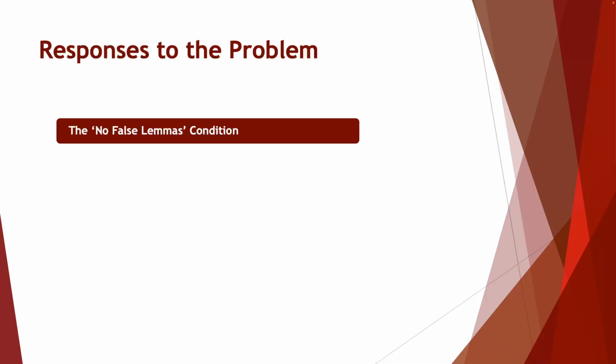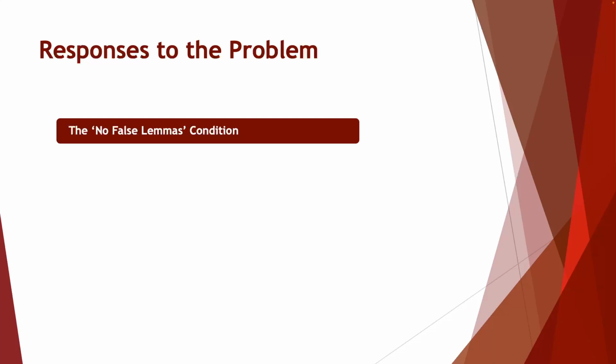So the first of these is known as the no false lemmas condition. One common solution is to add a condition to the justified true belief definition called the no false lemmas condition. Essentially, this condition asserts that for someone to know a proposition, the belief must not be based on any false premises or false assumptions.